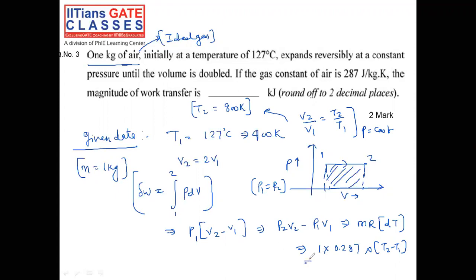Now, if you're putting in this equation, you are going to get the answer 114.8 kilojoule. That is the answer for work done. So the answer should be 114.8 kilojoule. So that is regarding question number 3. That is a very simple problem.